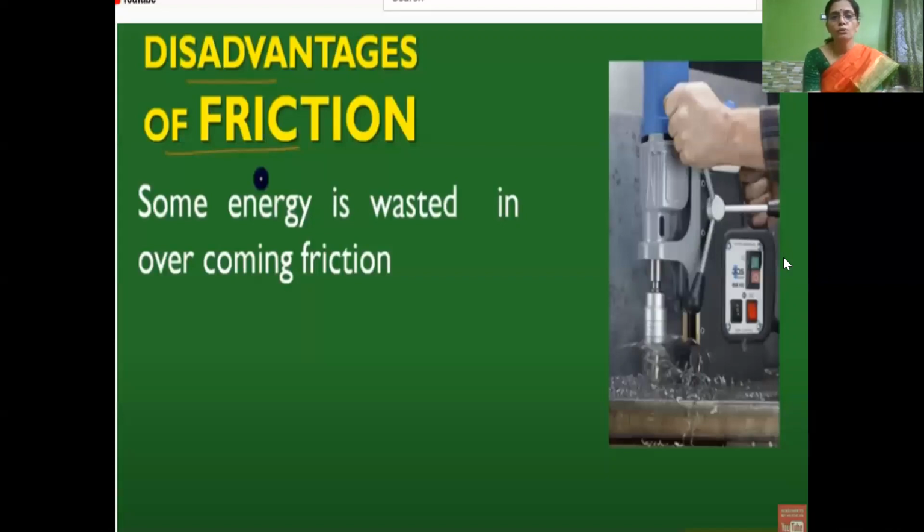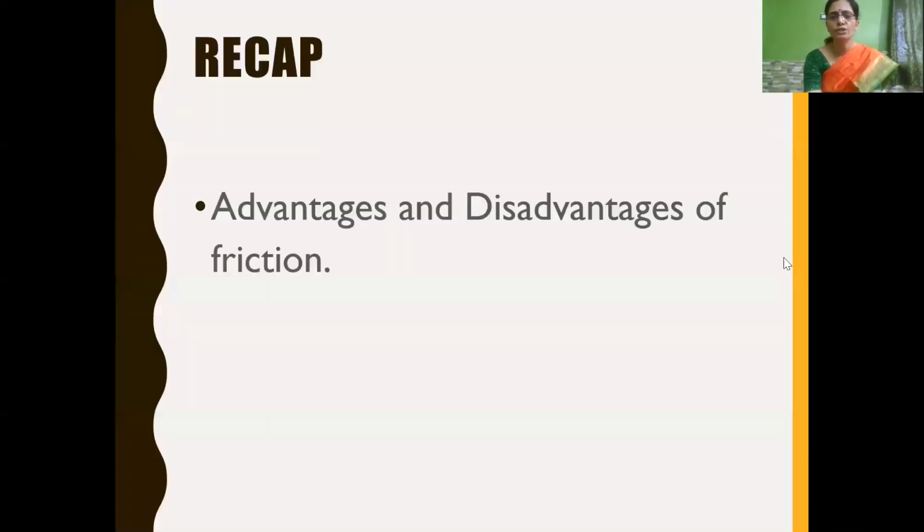Also, due to friction between the machine parts, as the movement gets slowed down, energy is wasted. Energy here, you can say, is even the fuel used to run the vehicles, which will be consumed more. So we can say that energy is wasted in overcoming friction.